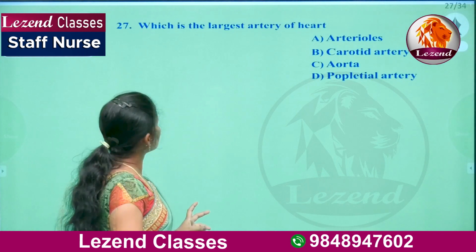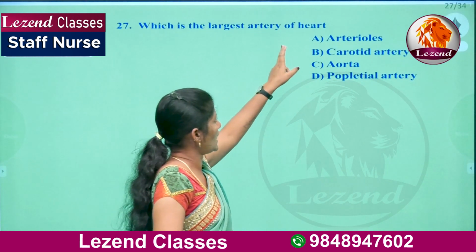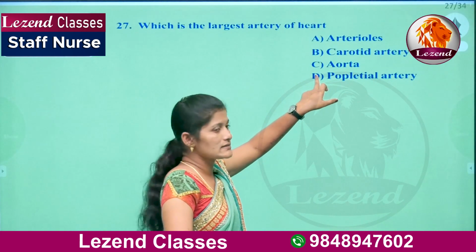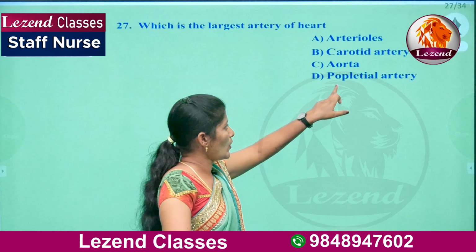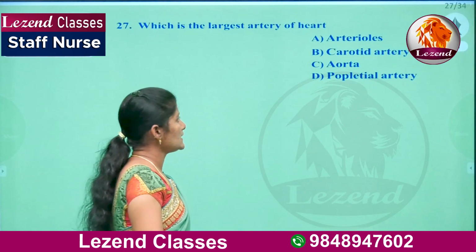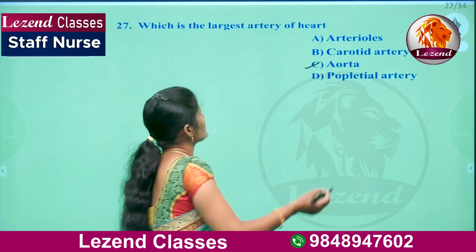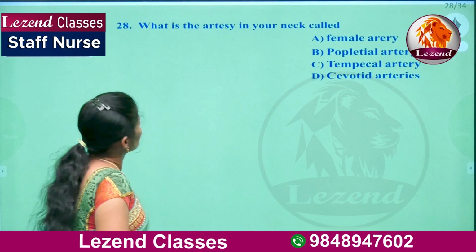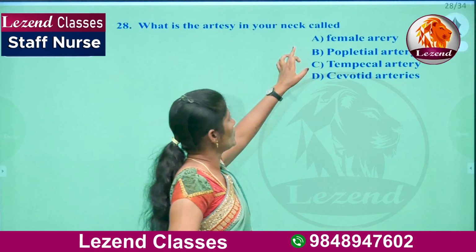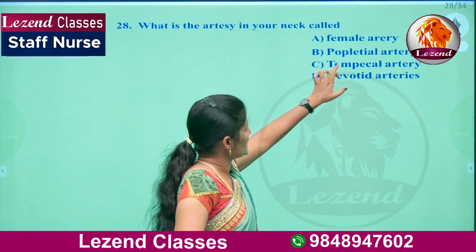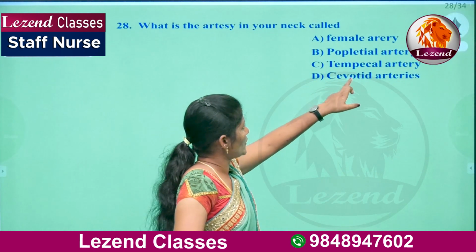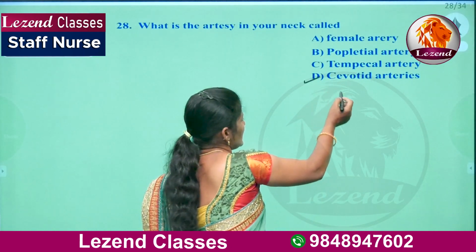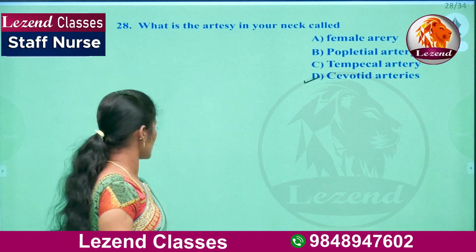Next question. Which is the largest artery of the heart? A, arterioles, B, carotid artery, C, aorta, D, popliteal artery. So C is the right answer, that is aorta is the largest artery. What is the artery in your neck called? A, femoral artery, B, popliteal artery, C, temporal artery, D, carotid artery. So here D is the right answer, that is carotid artery.